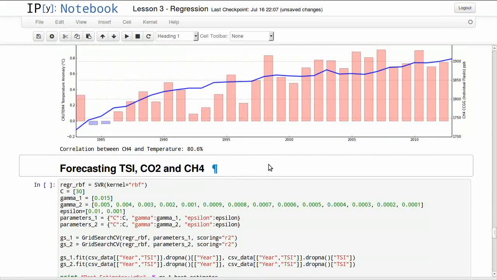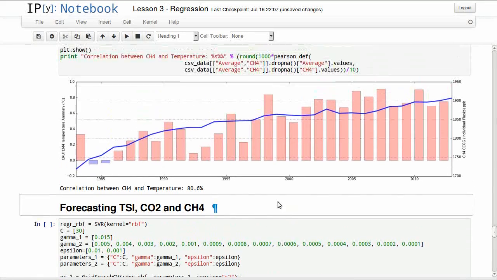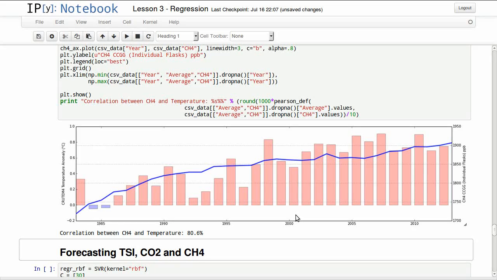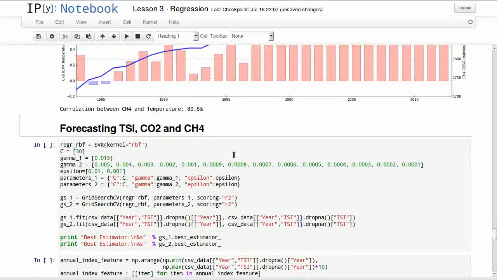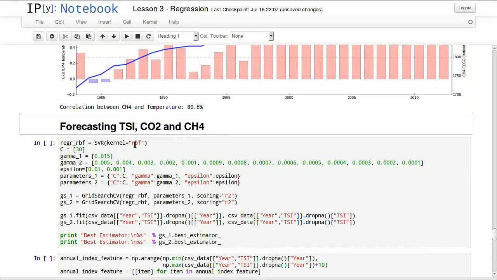We know CH4 and CO2 are both greenhouse gases, so this is why we're studying them when we're looking at temperatures. So we'll be forecasting all of those. We'll be forecasting TSI, CO2 levels, and CH4 levels.